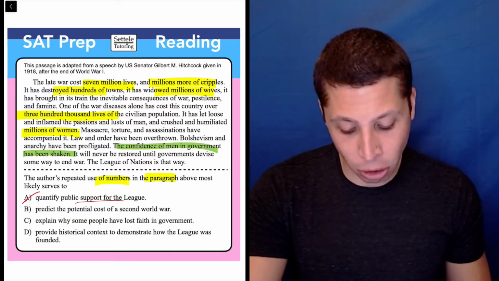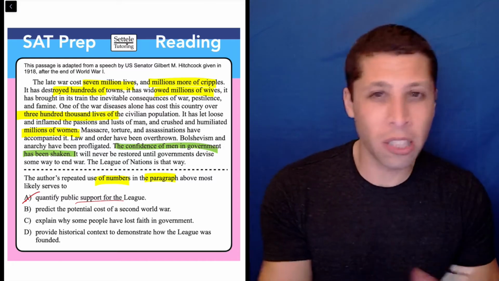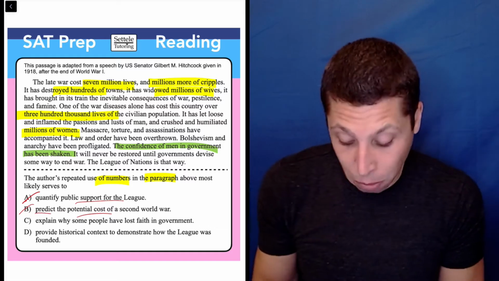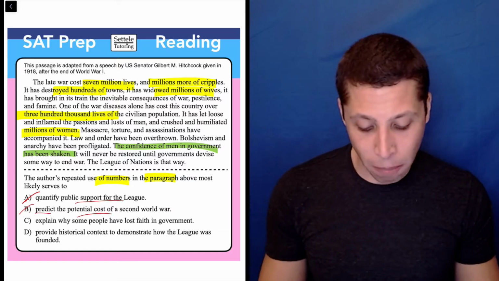B, predict the potential cost of a second world war. Well, no, this isn't about the future. This is about the past. So that's just not talked about. There's no prediction here. And C, explain why some people have lost faith in government.